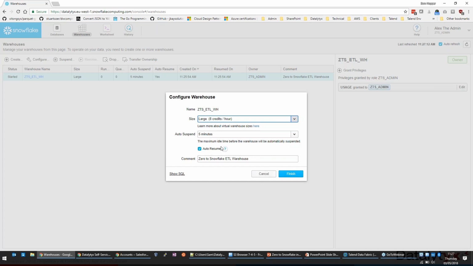Okay, so these are great cost-saving features, particularly in a warehouse that's used occasionally, or if you're doing a proof of concept or anything like that, where you want to keep the cost to a minimum. There's also a concept, it's not available in here, of multi-cluster warehouses where you can actually have them scale out rather than just scale up like we've got on this one, and that can happen automatically as well.